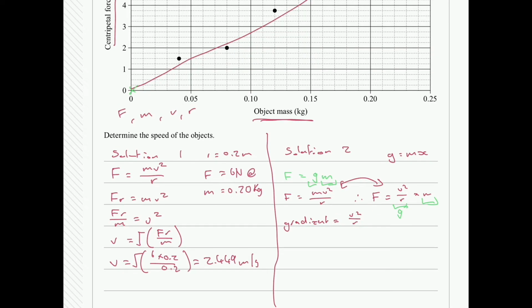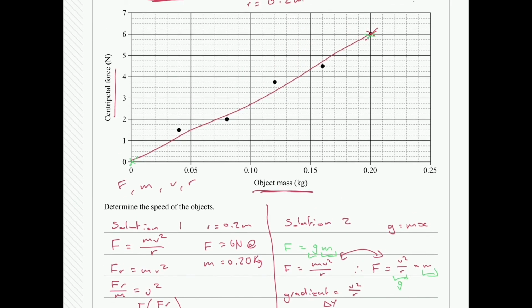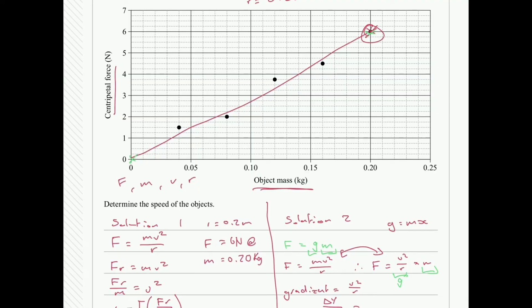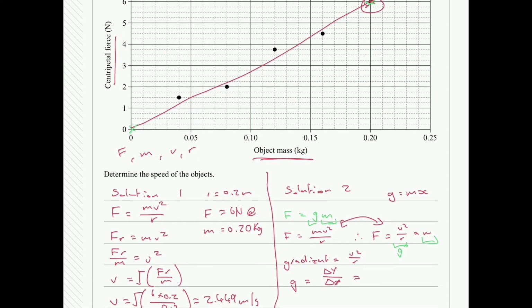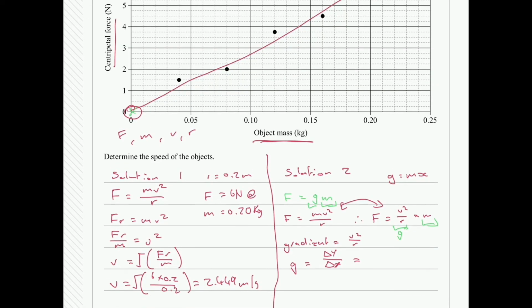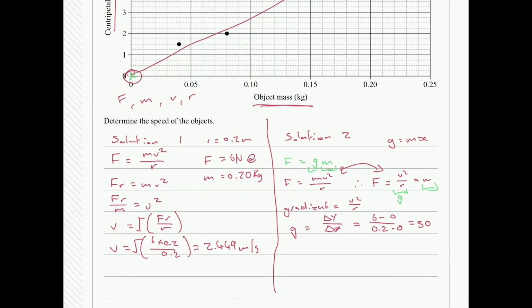So what's our gradient? Gradient is equal to the change in y over the change in x. In our case, our y is our force, and we're going to use 2 points. I'm going to use the same point up here, the force of 6 newtons, and we're going to use our intercept down here, 0, 0. So 6 minus 0 over 0.2 minus 0. We end up getting a gradient of 30.